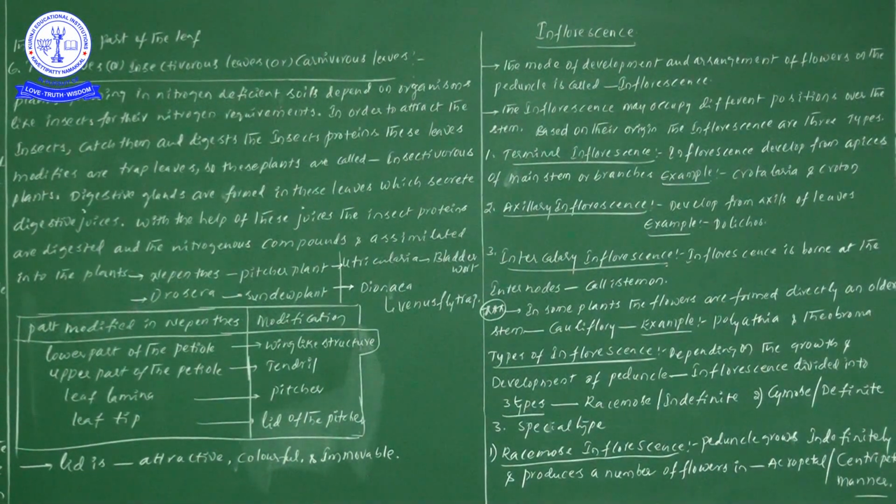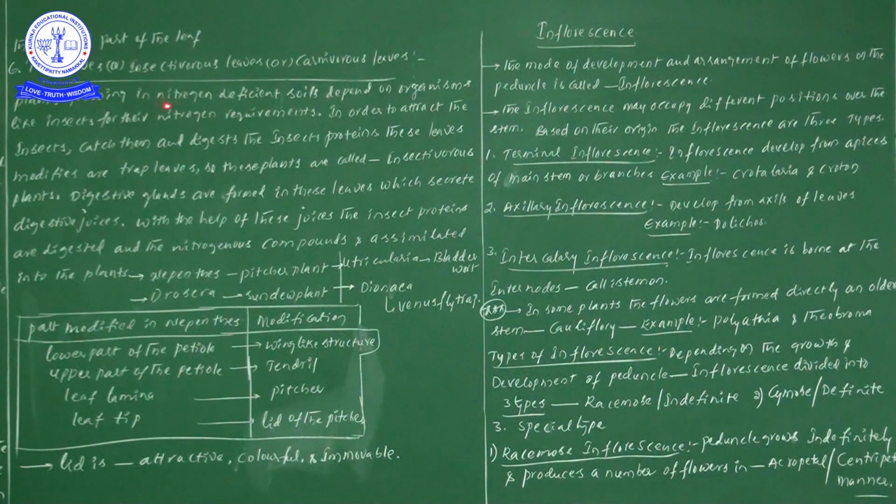Now let us move forward to learn the last and final side heading of leaf modifications, that is trap leaves, or insectivorous leaves, or carnivorous leaves. In this case, the information is that these are plants which grow in nitrogen deficiency soil, so in those soils we can find the deficiency of nitrogen.